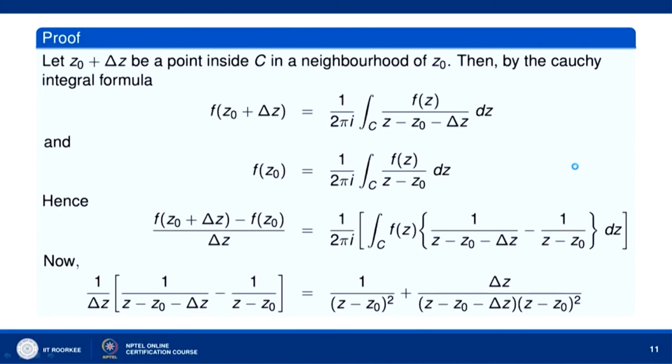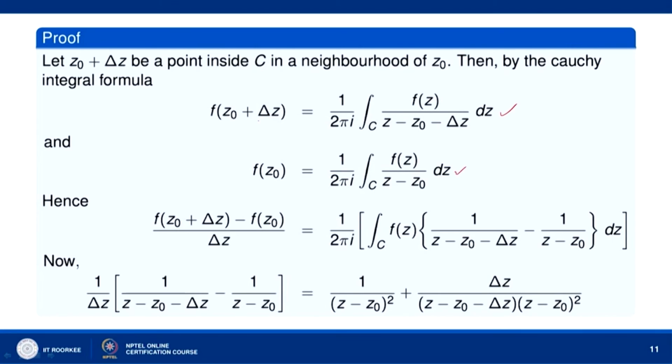When we apply it, we get the value of f at z naught plus delta z equal to 1 over 2 pi i integral over C f z over z minus z naught minus delta z dz. And when we apply Cauchy integral formula for f at the point z naught, we get f z naught equal to 1 over 2 pi i integral over C f z over z minus z naught dz.